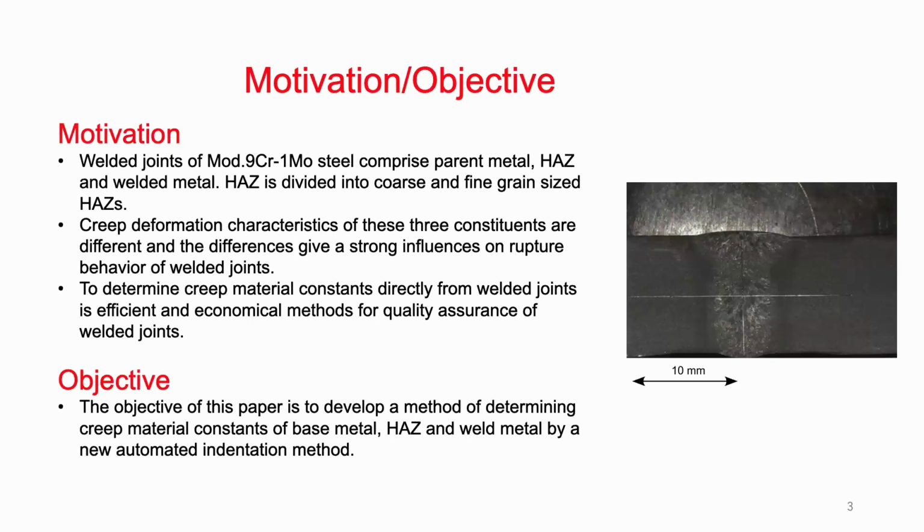It's a little bit hard to observe, but this is a weld joint of P91. And this part is the parent material. And this part is weld metal. In between the two materials, there's a heat affected zone called HAZ in short. And we're going to try to create material constants of parent material, HAZ and weld metal in that situation.